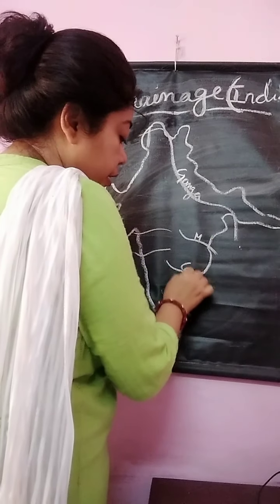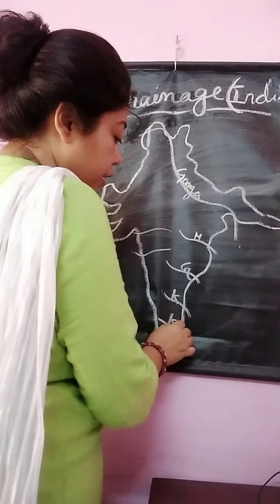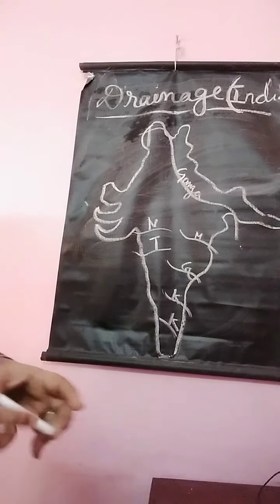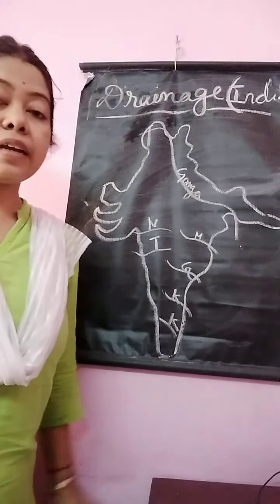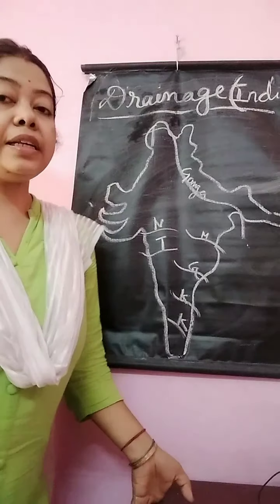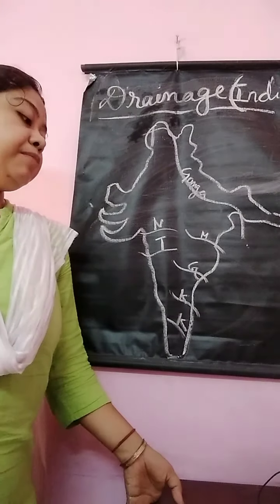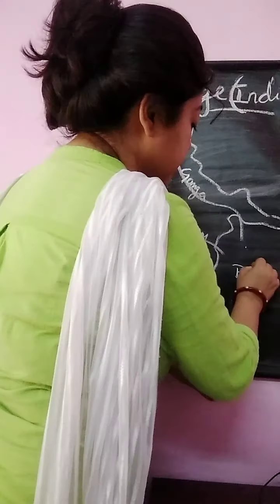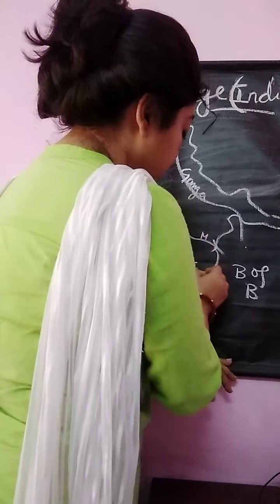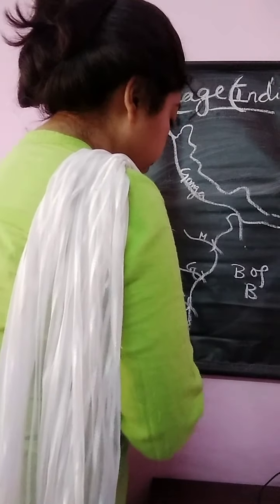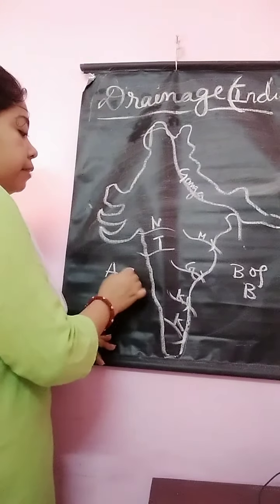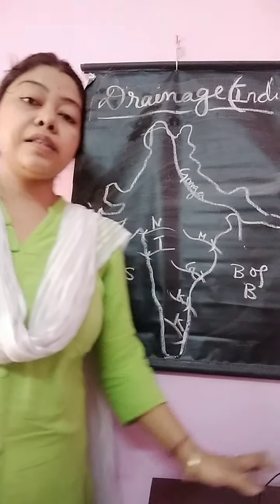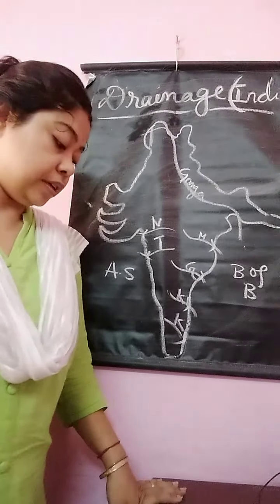The east flowing rivers empty into the Bay of Bengal and the west flowing rivers empty into the Arabian Sea.